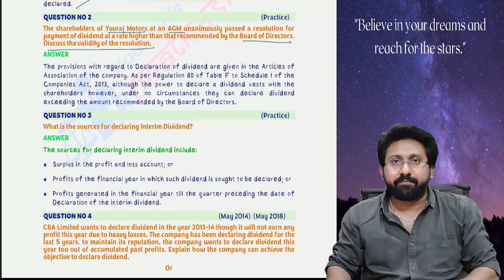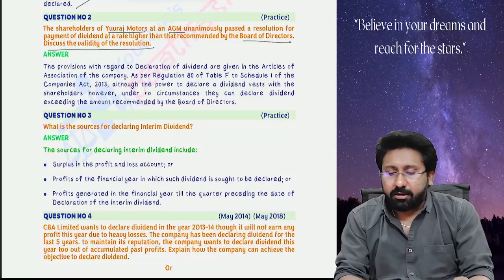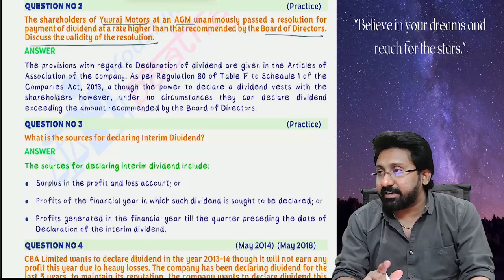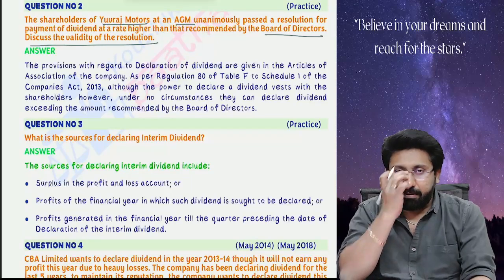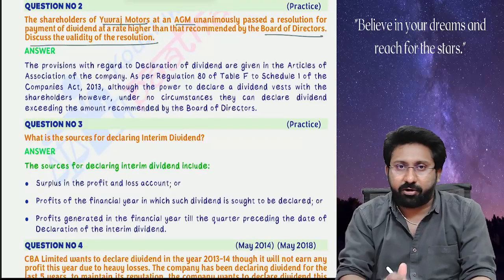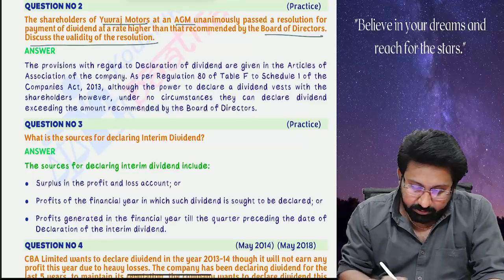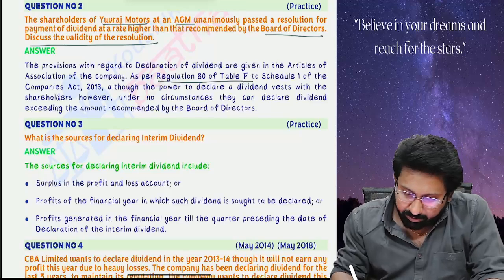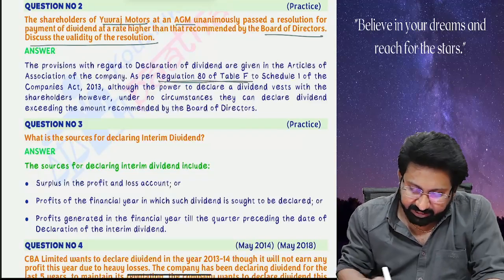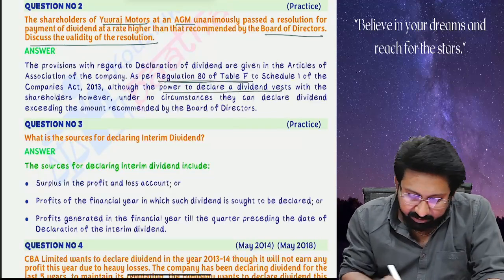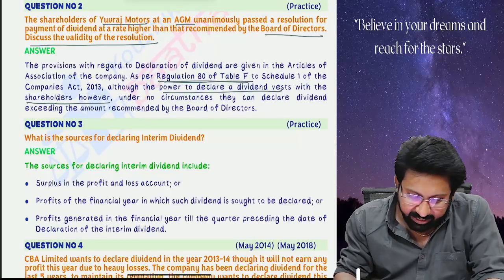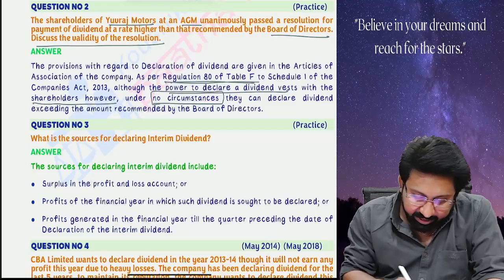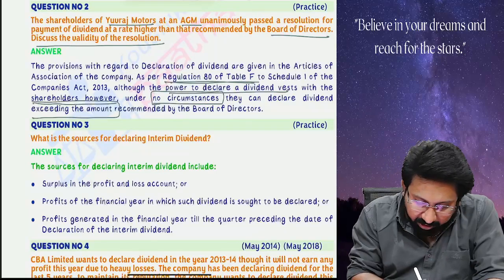First, listen carefully. Whenever I speak about the dividend, dividend will be proposed by the board of directors, declared by the shareholders. However, regulation 80 of Table F says that although the power to declare dividend vests with shareholders, under no circumstances can they declare dividend exceeding the amount recommended by the board.